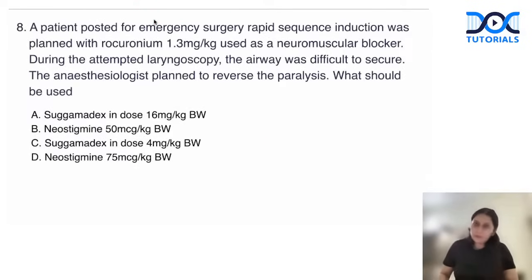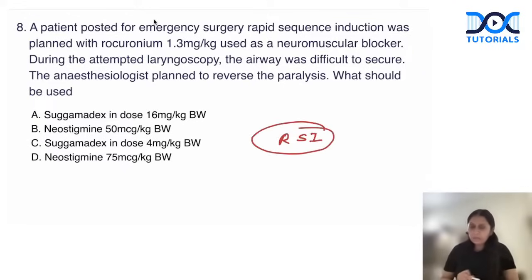Okay, question on reversible agent. A patient posted for emergency surgery, rapid sequence induction was planned, and rocuronium 1.3 milligram was used as neuromuscular blocker. During attempted laryngoscopy, the airway was difficult to secure. The anesthesiologist planned to reverse the paralysis. So we were doing rapid sequence induction, right? Modified rapid sequence induction, because of the modification which we did.